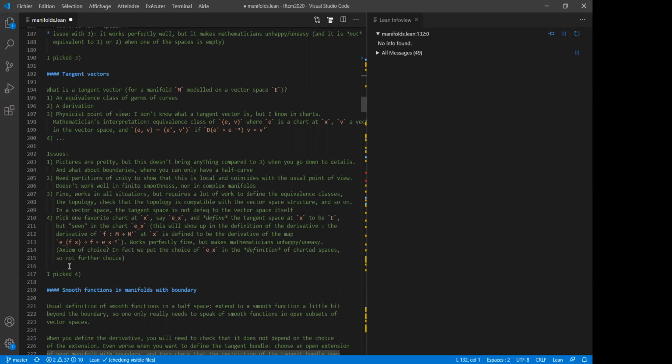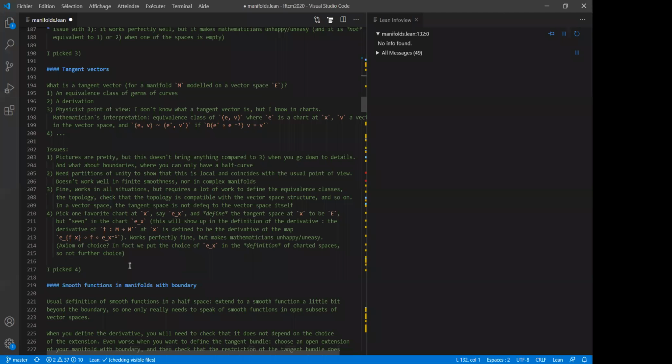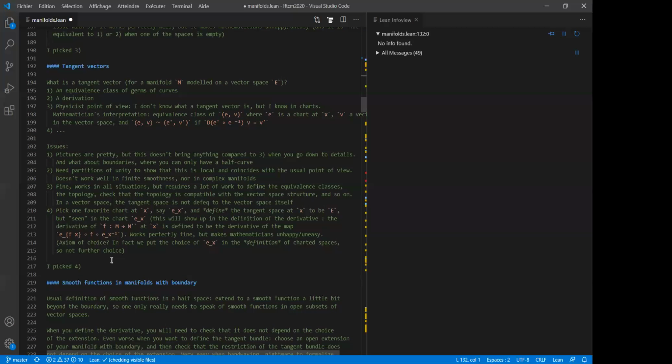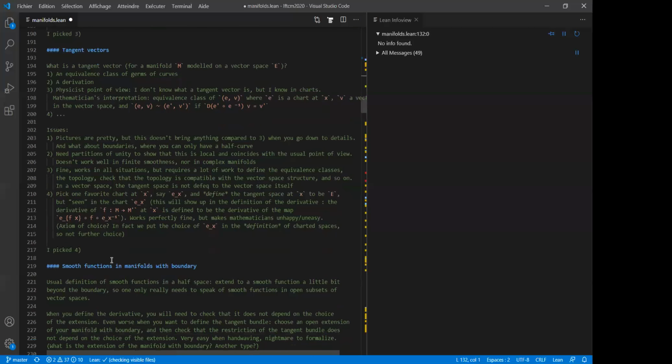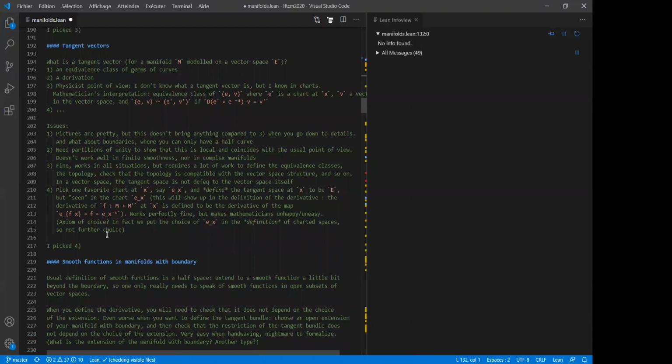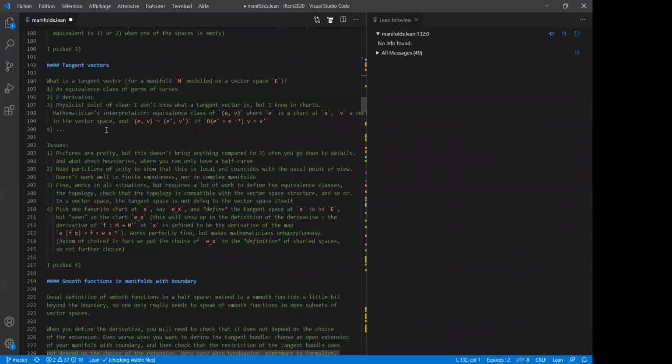Right, but if you can do it, it must be fine. What's Patrick complaining about? I mean, this is just an implementation issue. If you can prove that the tangent map is smooth, it's really an implementation detail. And in fact, you should never, ever unfold the definition of the tangent bundle. You should always work by functoriality, saying that you have a smooth map, and so the derivatives are smooth, and that's it. Never come back to the definition of the tangent space, in the same way that when you do usual mathematics, you never come back to the definition of the tangent space. And you never say, I pick the equivalence class of jets of curves or derivations or whatever. You never unfold the definition.